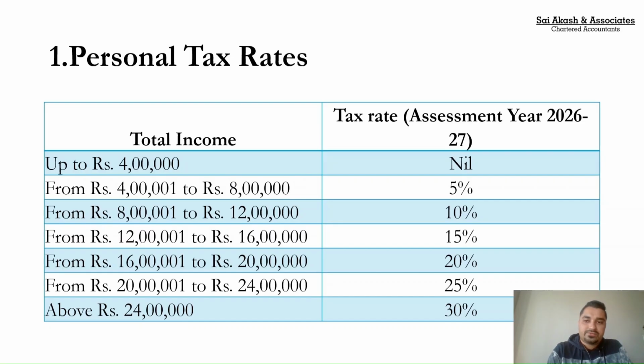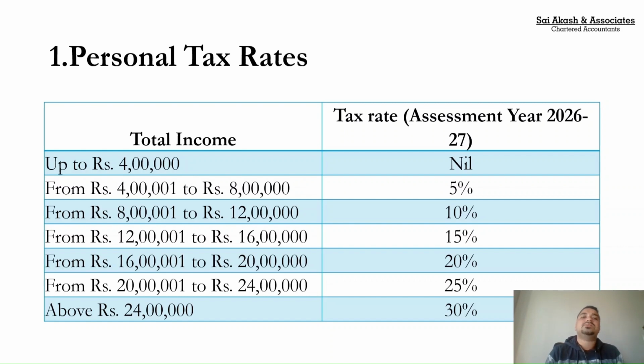From 1st April 2025, these are the tax rates applicable, wherein the basic exemption limit has been increased from the current 3 lakhs to a revised limit of 4 lakhs. Up to 4 lakhs, there will be no taxation. 4 to 8 lakh 5%, 8 to 12 lakh 10%, 12 to 16 lakh 15%, 16 to 20 lakh 20%, 20 to 24 lakh 25%, and only if your income is in excess of 24 lakhs will you be under the bracket of 30%. If I take out the average for a person earning 28 lakhs of income, the average tax rate would be 15%. These are the tax rates as per the new tax regime.